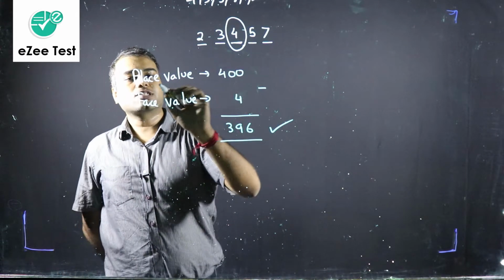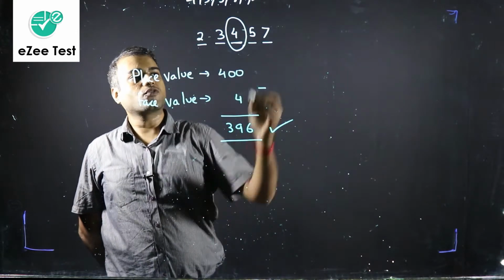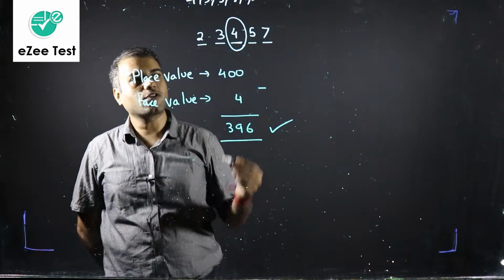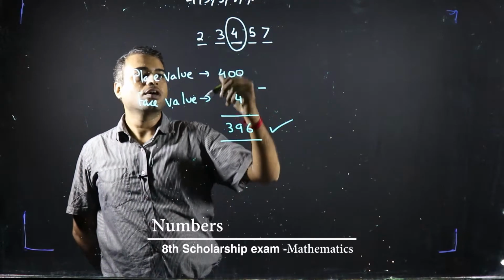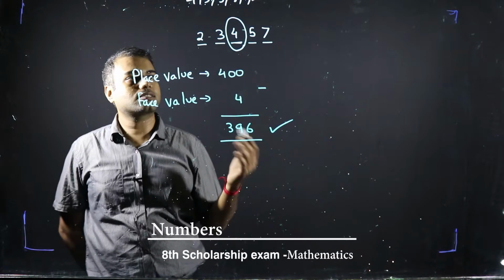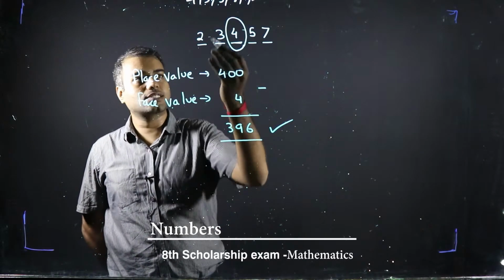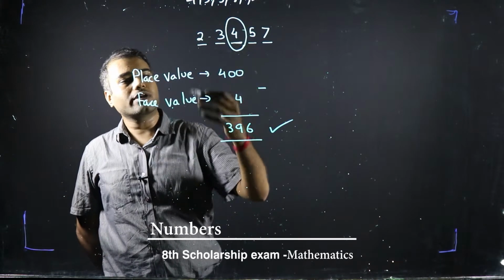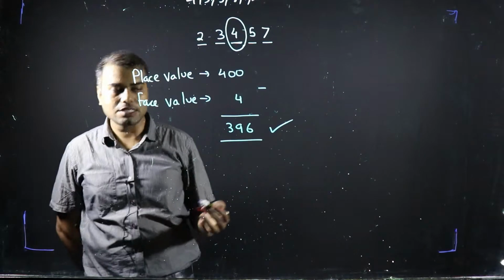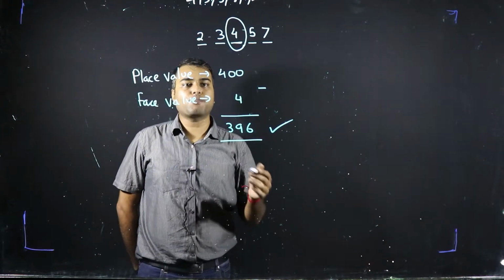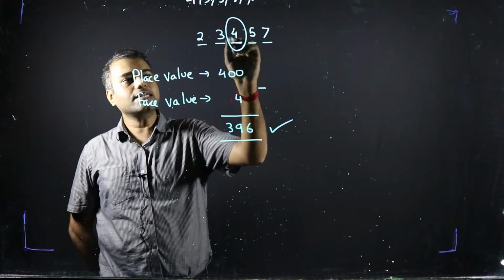So I hope you have understood the meaning of the term place value. So what is the place value of 5 here? Place value of 5 here is 50. What is the place value of 7 here? It is 7 itself. What is the place value of 3 here? It is 3000. Getting my point? And what is the face value of 3? It is 3. What is the face value of 4? It is 4. What is the face value of 5? It is 5 itself. So face value means the number itself, and place value means the value that the number is getting from its place.